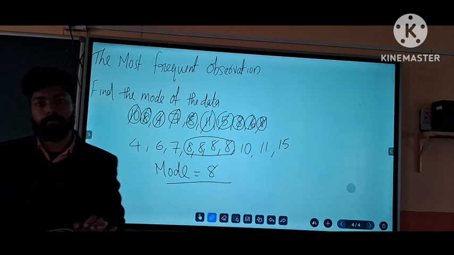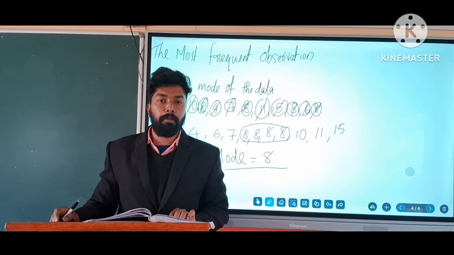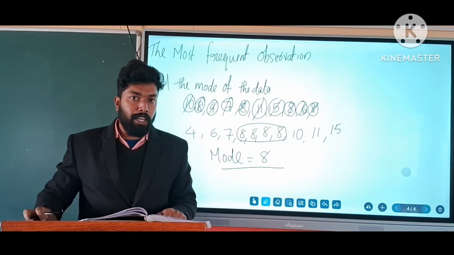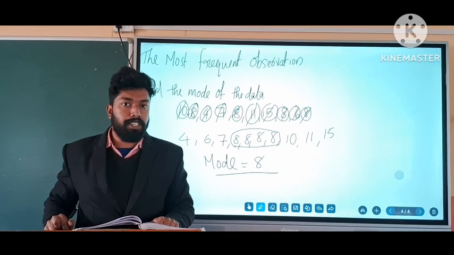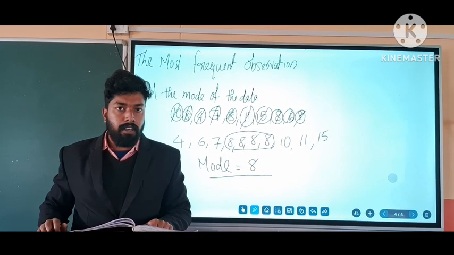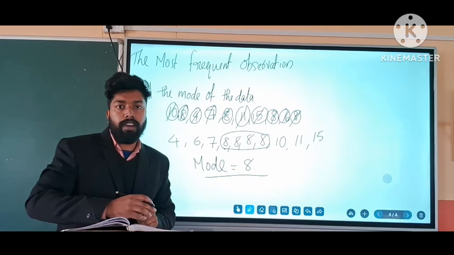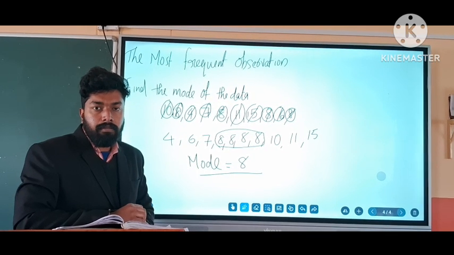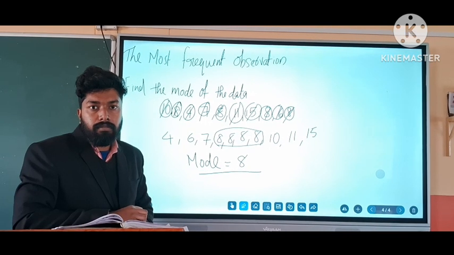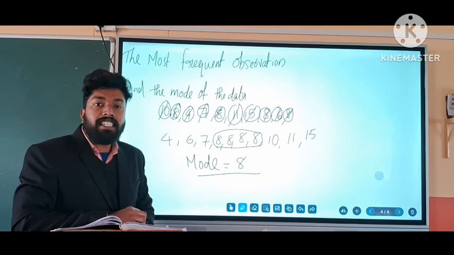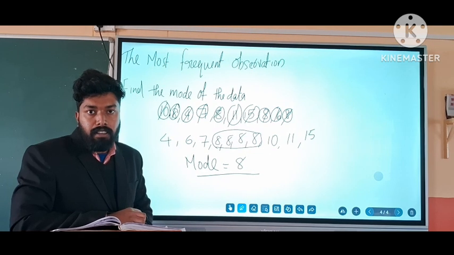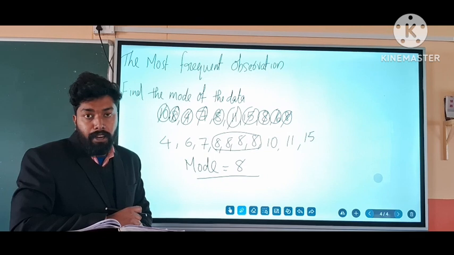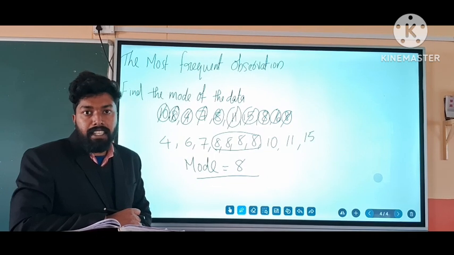Okay. So from the data we can find the mode by finding the most repeated value, after arranging the given observations in ascending or descending order. Is that clear? But what is the mode when all the observations are repeated the same number of times? That is a limitation of mode. When all the observations are repeated the same number of times, we cannot identify a specific mode. That is a limitation.